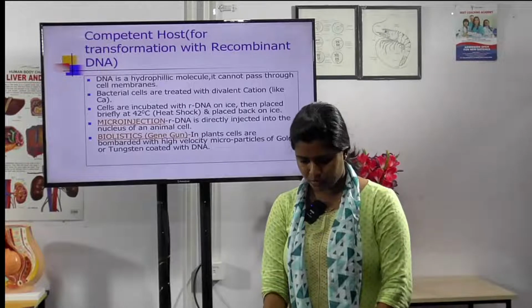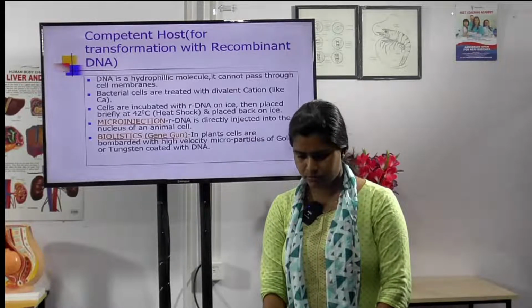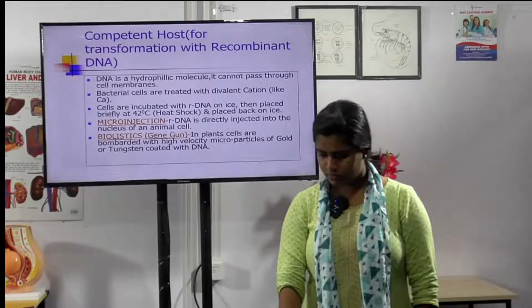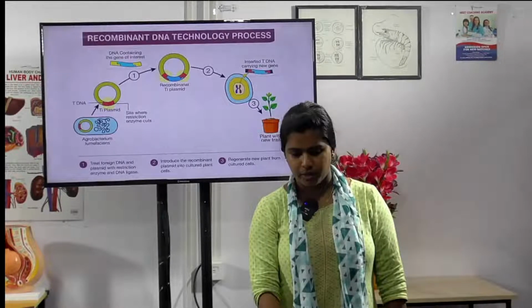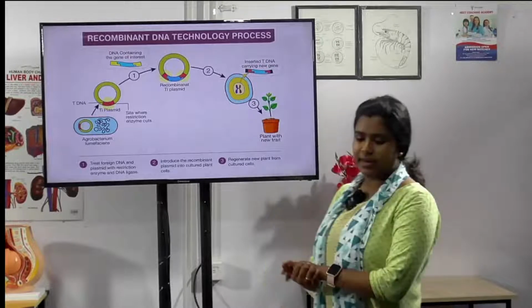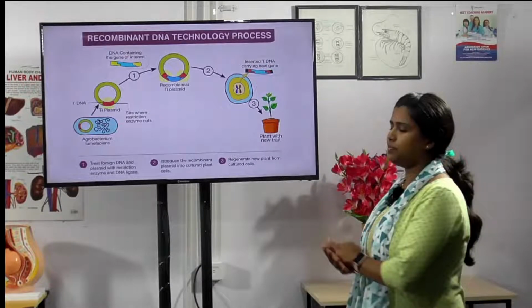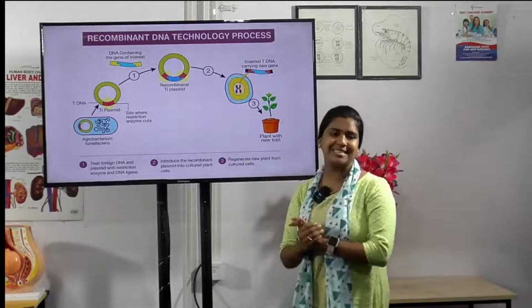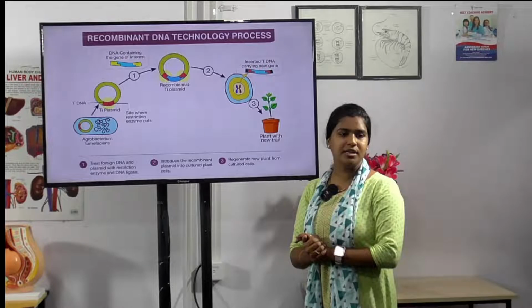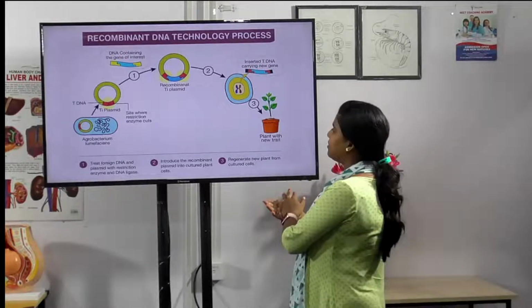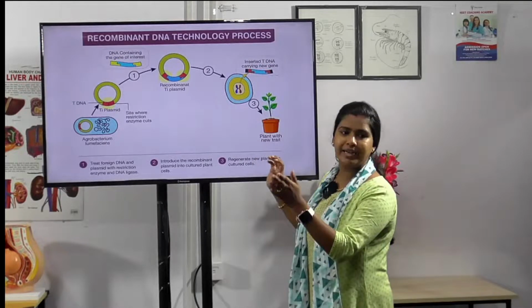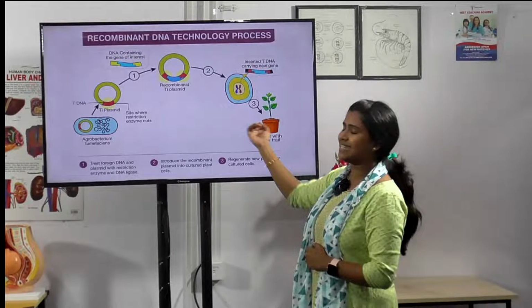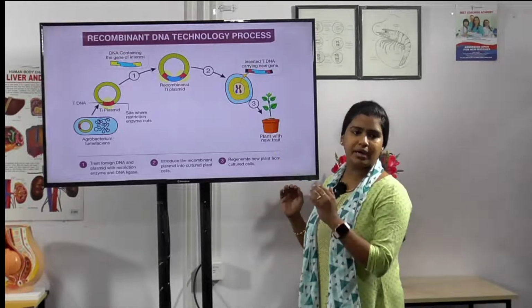Next one is the recombinant DNA technology process. We'll see each step by step. First step is to treat the foreign DNA and a plasmid with restriction enzyme and DNA ligase. The restriction enzyme works to cut at specific locations, the site where restriction enzymes cut, in the foreign DNA and in the plasmid.